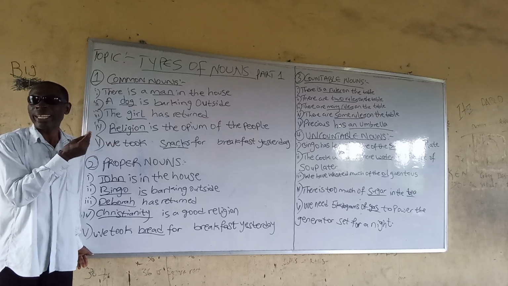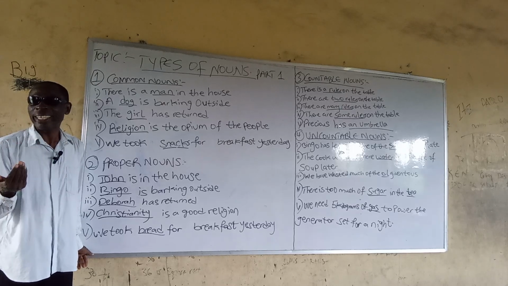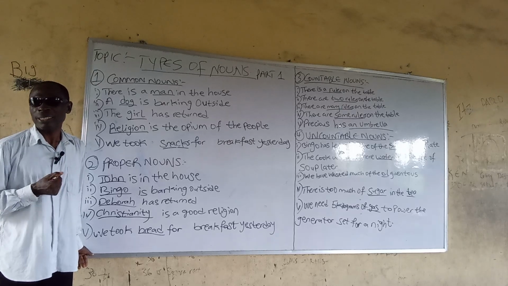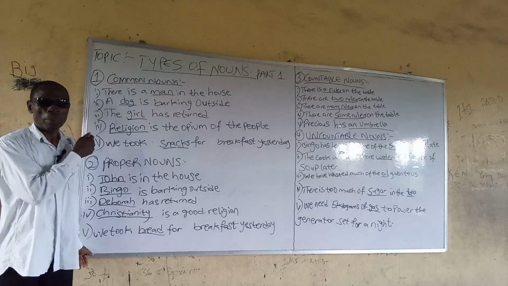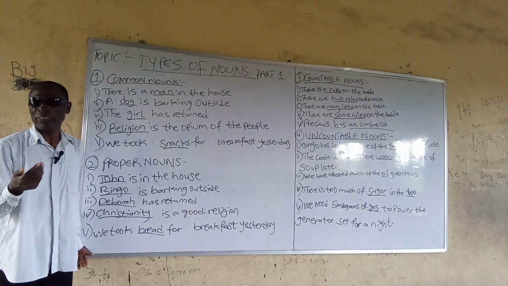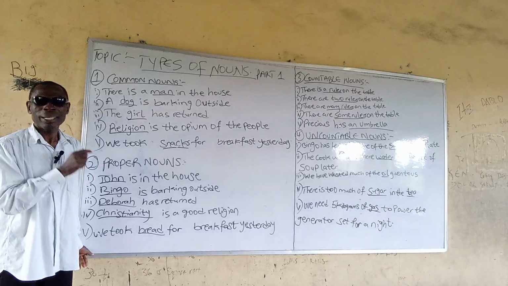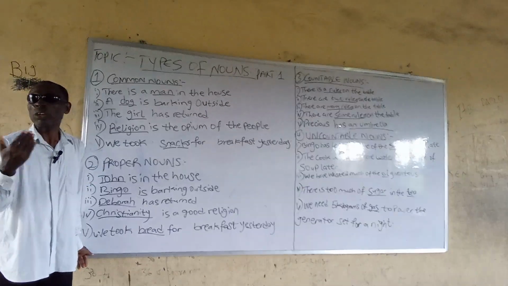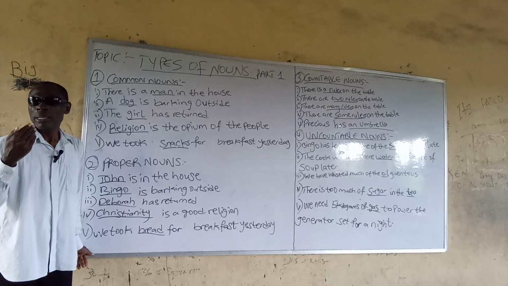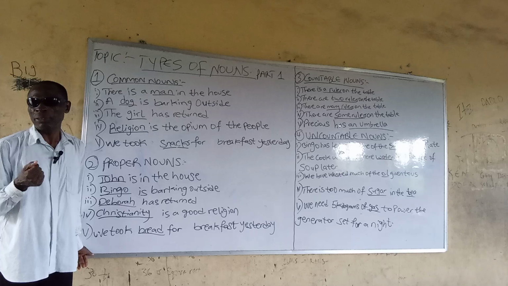People is also a common noun because it is not the name of a particular person. Sentence number 5. We took snacks for breakfast yesterday. The underlined word here, snacks, is a common noun because it is the name of all baked food.